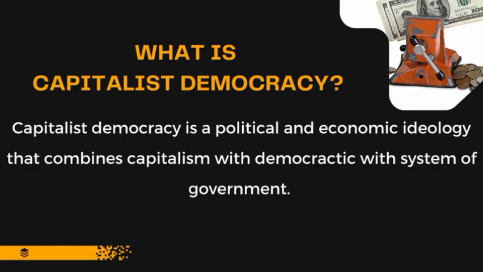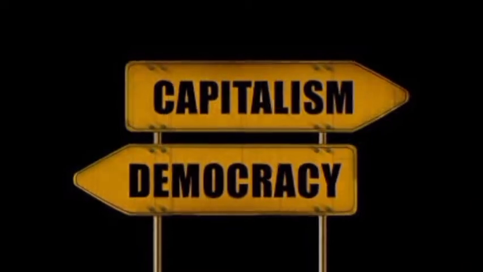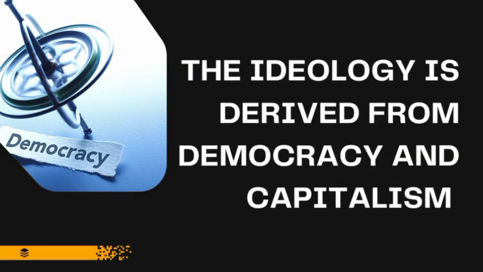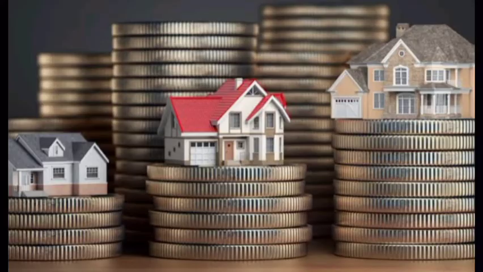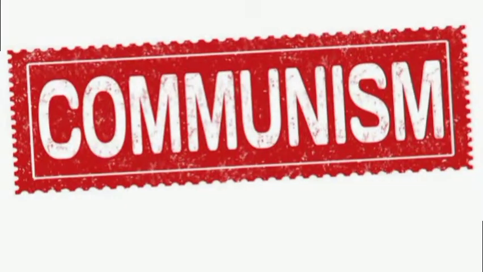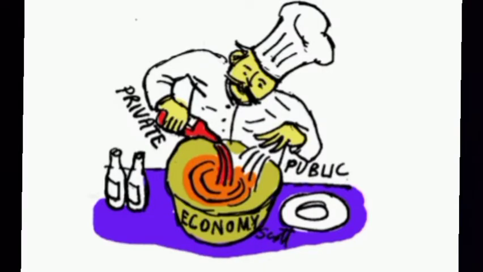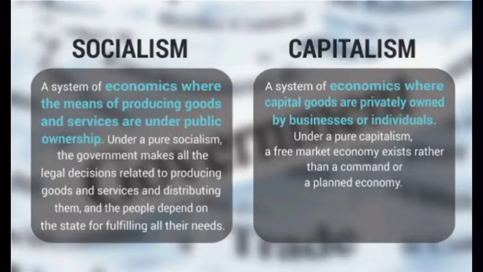Capitalist democracy as a political and economic ideology combines democracy with the capitalist system. Now, capitalism developed historically out of previous systems of feudalism. It can be traced back to Europe, and it is a system of economic production and resource distribution in the society. We have other forms of economic system like socialism, communism, mixed economy, and so on. Capitalism can be contrasted with socialism. Socialism is the opposite of capitalism.